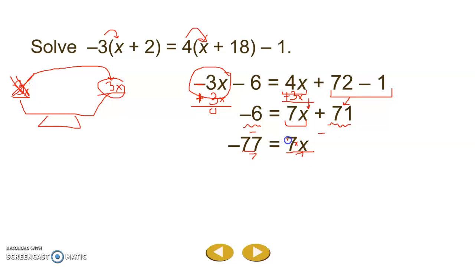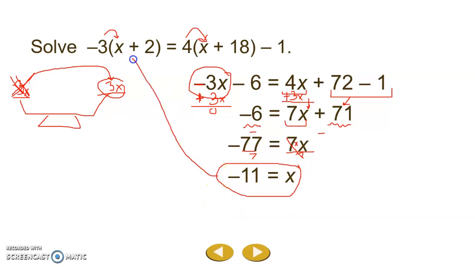We know that 7 divided by 7 is 1, so they cancel each other out. We've got 1x. And then we've got negative 77 divided by 7 on the other side. And when we conduct that arithmetic, we end up with x equals negative 11. If we wanted to make sure that our answer was correct, we could take this negative 11, put it back into our original equation, wherever there's an x, and plug and chug. And we should end up with two things that are exactly the same, equivalent expressions.